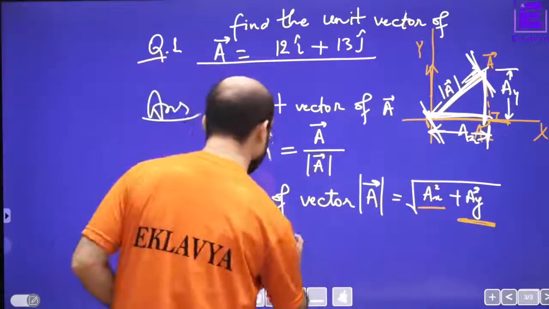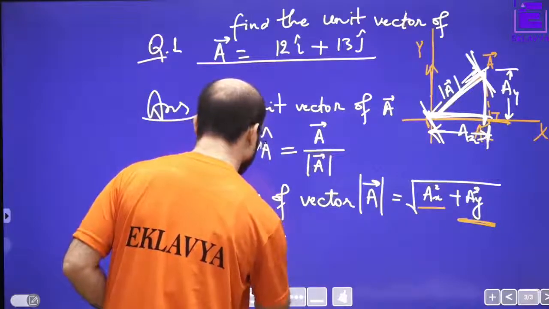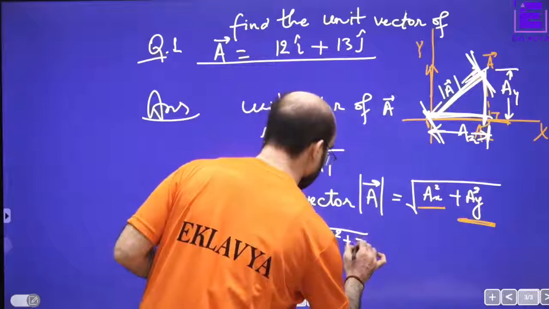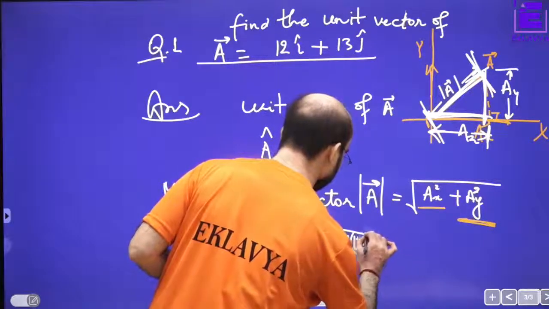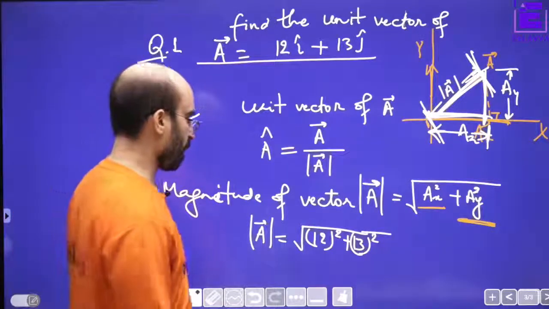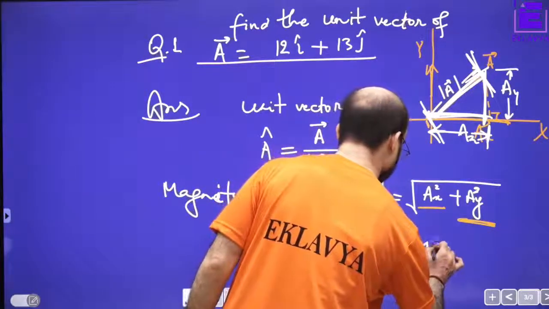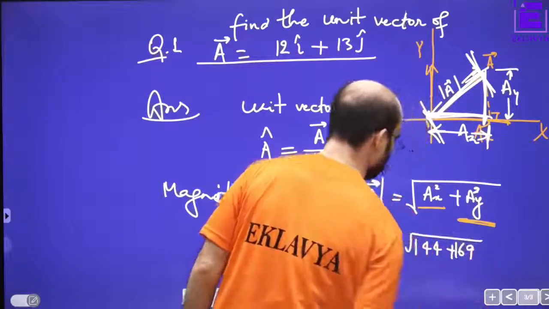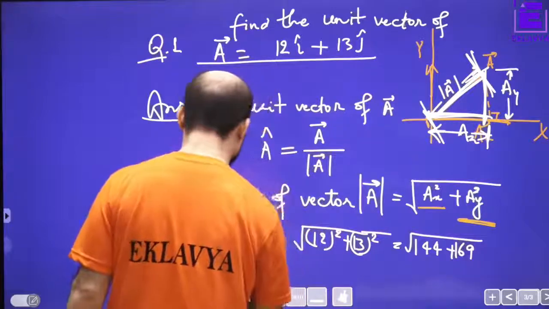Put this in. So the magnitude would be 12 square plus 13 square, that is 144 plus 169.